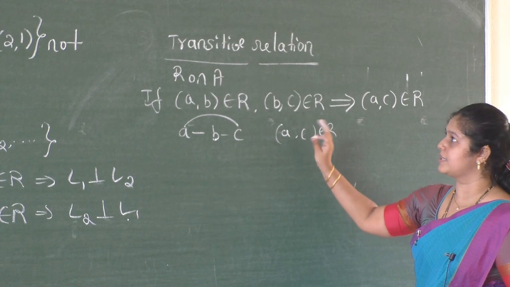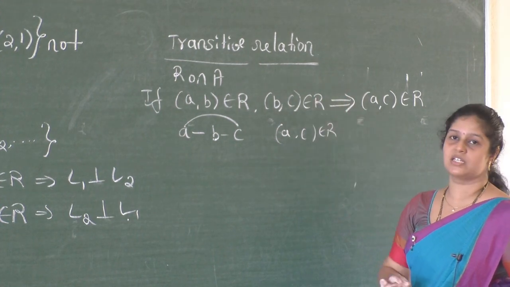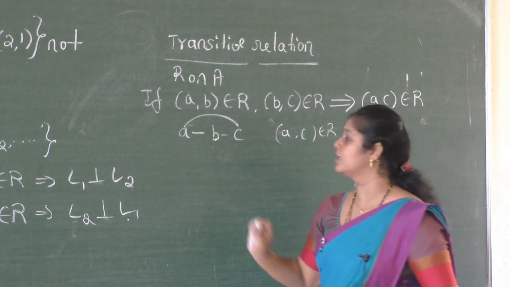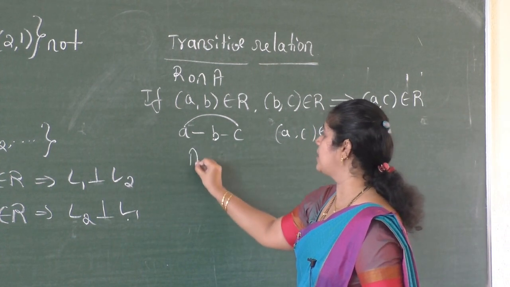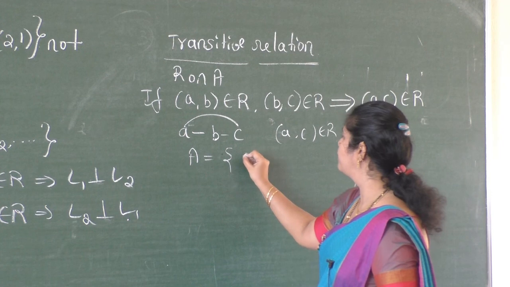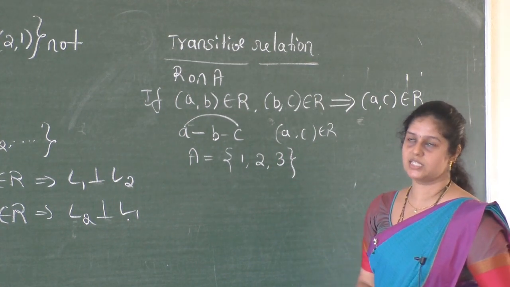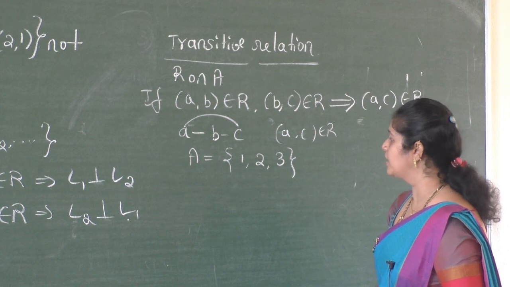Okay, now let us see some example for whether the given relation is transitive relation or not a transitive relation. I am writing set A is equal to {1, 2, 3}.